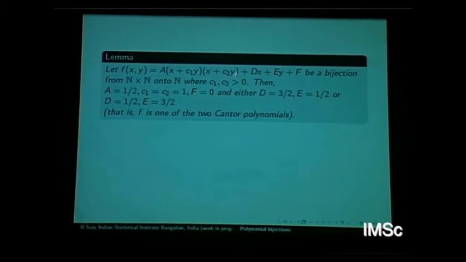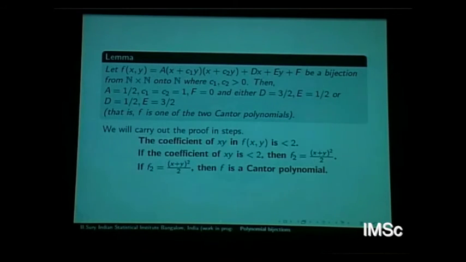So we want to show this. What do we want to show? That c1, c2 are positive, and a is half, and c1, c2 are 1, f is 0. There are two cases when d is 3/2, 1/2, or 1/2, 3/2, depending on the case. So this will be done in 3 steps. The coefficient of xy, I will say this is the most difficult step, difficult in the sense of combinatorics, is less than 2. And if the coefficient is less than 2, first you can say the homogeneous part is this. And finally, if the homogeneous part is this, we'll conclude this Cantor polynomial.